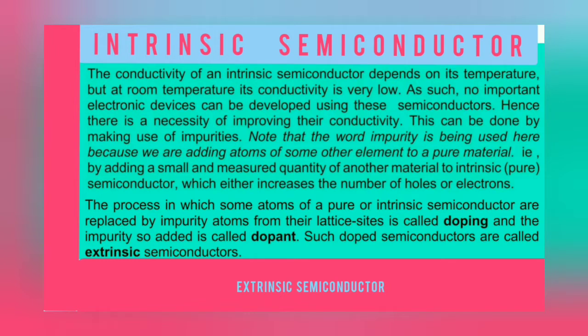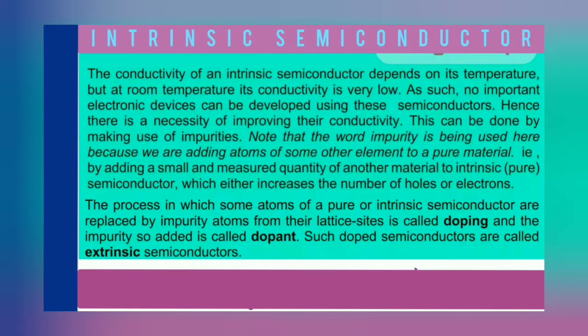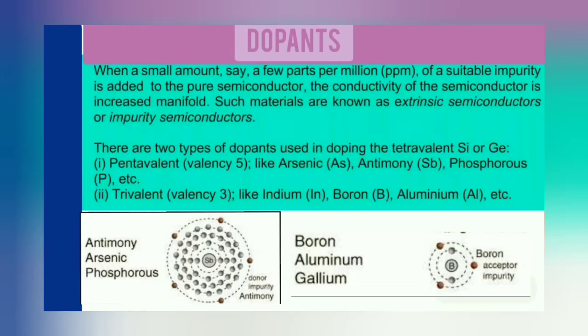That is called doping. Usually we use trivalent and pentavalent impurities. When we add trivalent or pentavalent impurity, the intrinsic semiconductor becomes an extrinsic semiconductor. We add only a small part of impurity into the pure semiconductor. The small part means a ratio of 1 ppm, that is, 1 part per million.